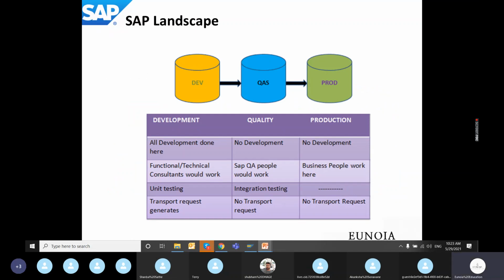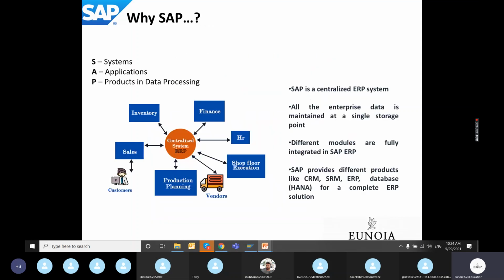Now coming to the technical part of a particular SAP landscape. What do you mean by SAP landscape? I hope all the points discussed so far are clear. The points discussed till now were of ERP. What is an ERP? Why are we going for ERP software? What is the basic underlying principle of ERP software?